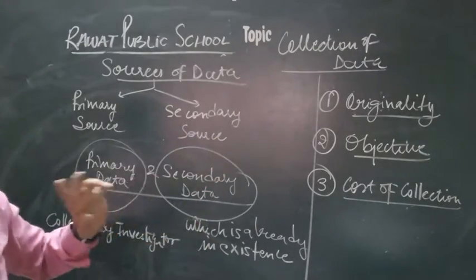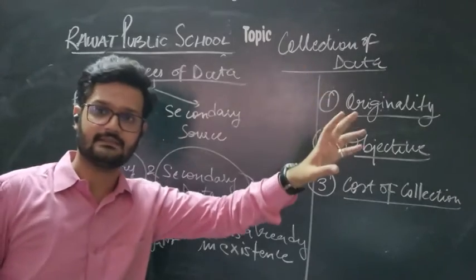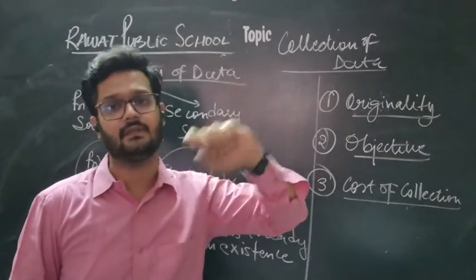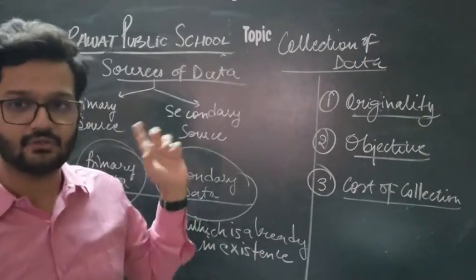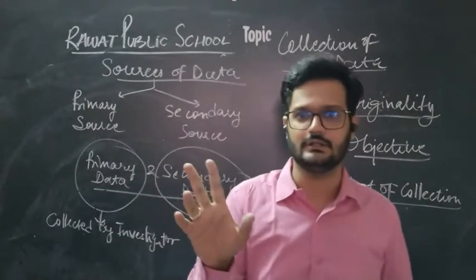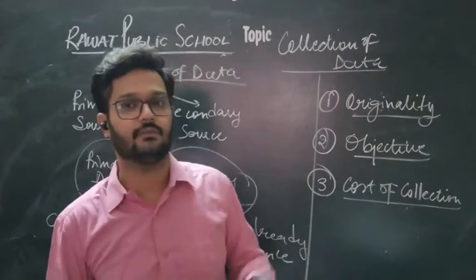But secondary data is not original in nature because it has already been collected by someone and already exists somewhere. Just like the internet, we have just copied that data, we have just used that data. So primary data is original in nature and secondary data is not. That was the first difference. The second difference is objective.